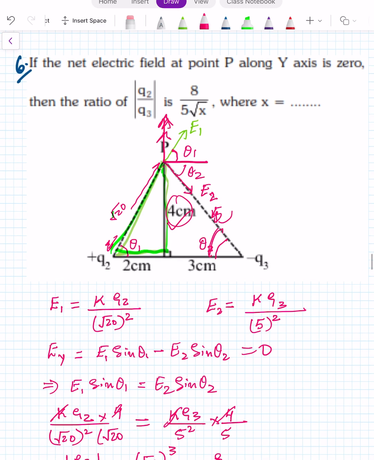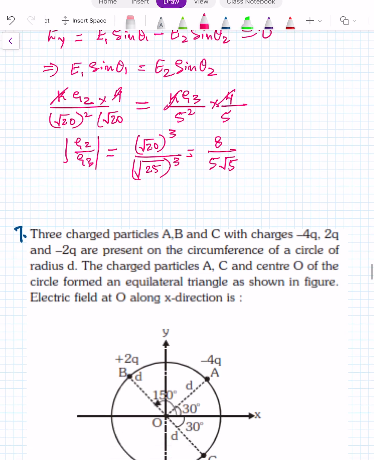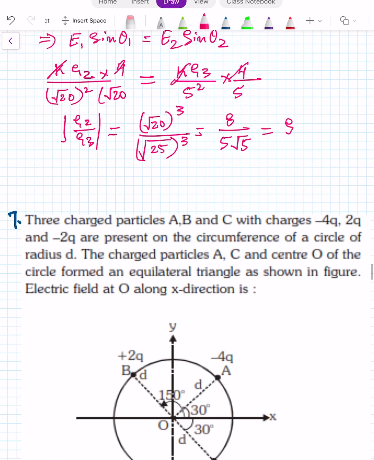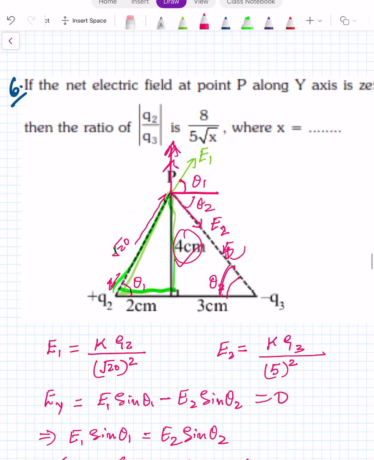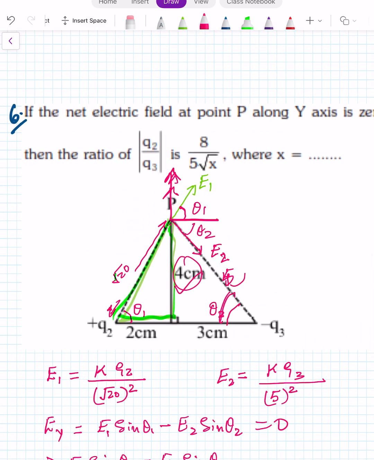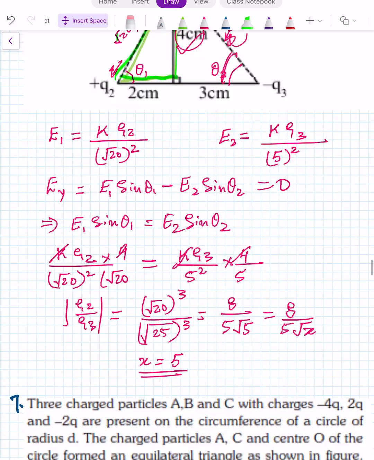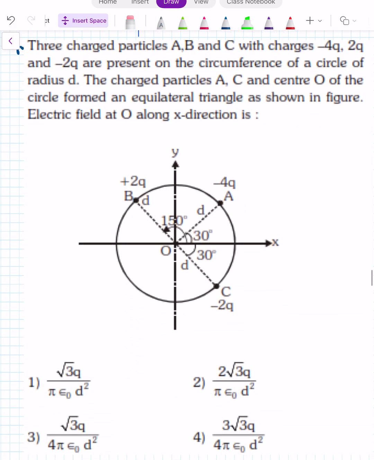So this particular thing is given as 8 upon 5 root x, and we have to find the value of x. So x comes out to be 5. This is your answer. This is a previous year JEE Main question. Right? Come to the next question.